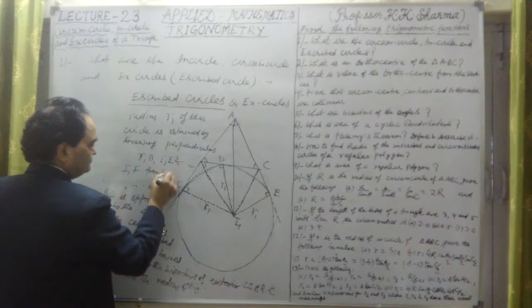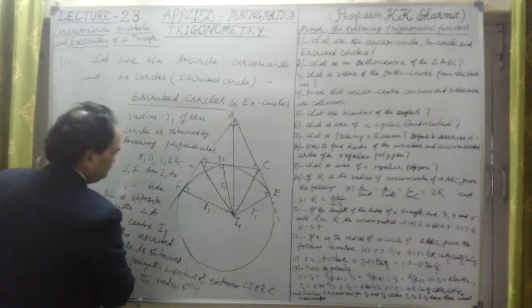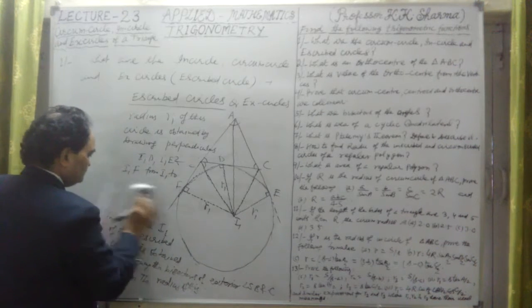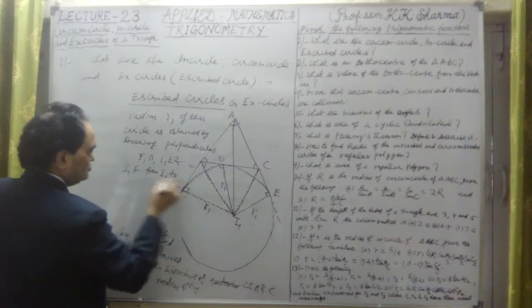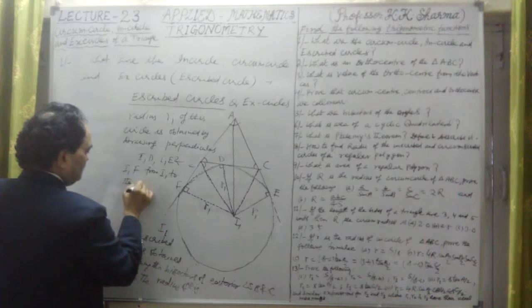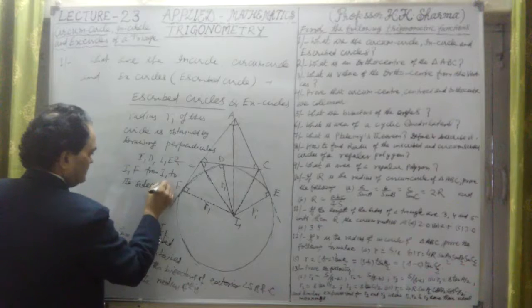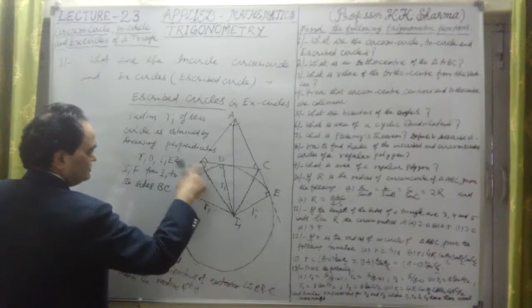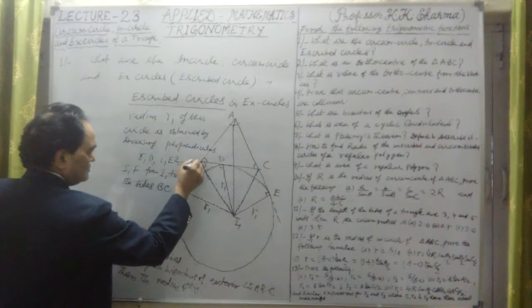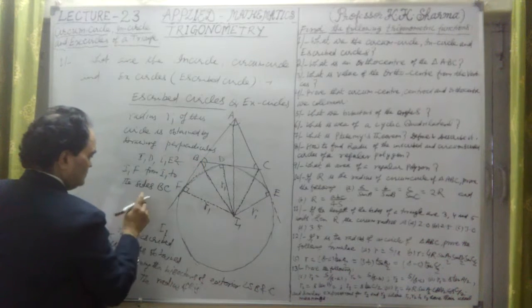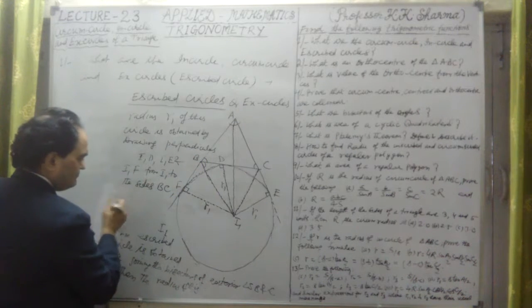These are perpendiculars from I1 to the sides BC, because I1D is on BC. This is point D here on BC.